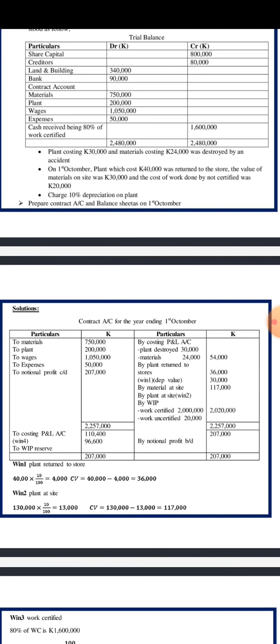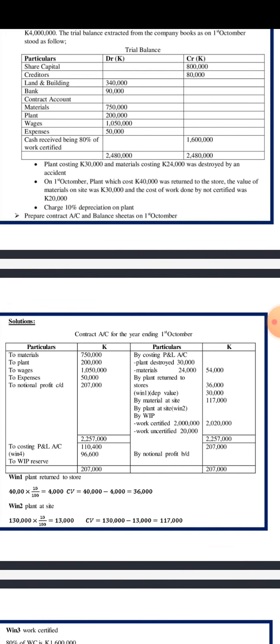When we go back to the question here, we can only identify that we have a loss of 30,000 and 24,000 being plant and material destroyed in an accident. Since this is a loss, we need to include that information here on the credit side. So that is the 30,000 and 24,000. We need to add these two. 30 plus 24 is 54. That is the 54,000 value written on the amount column there.